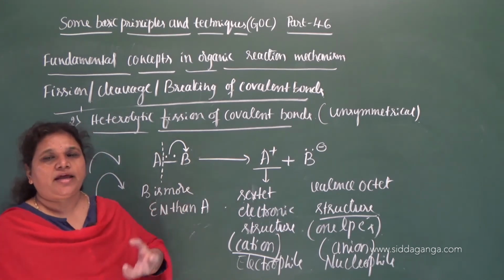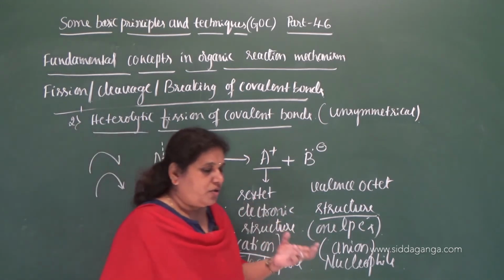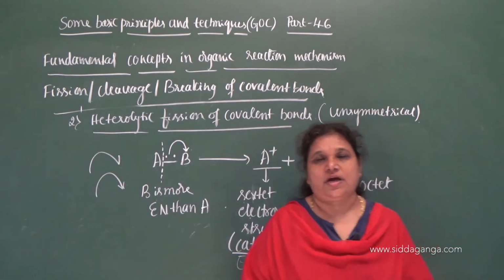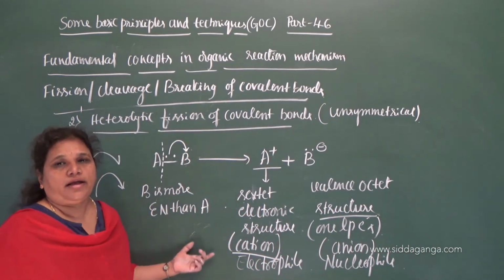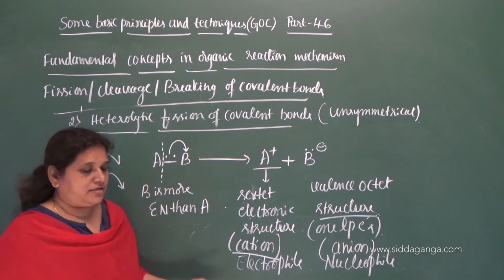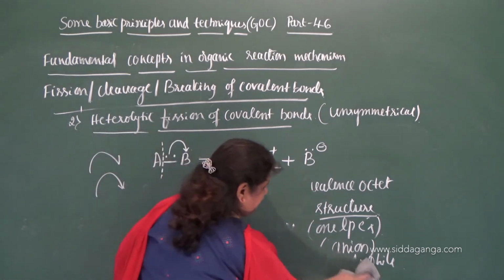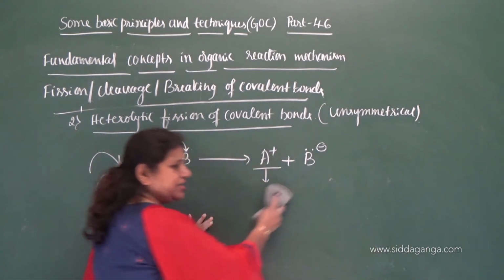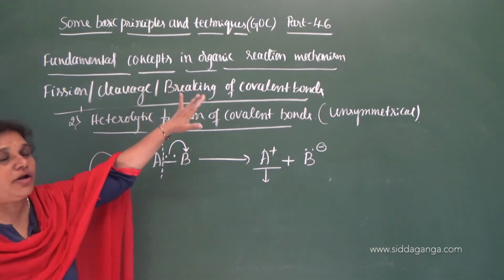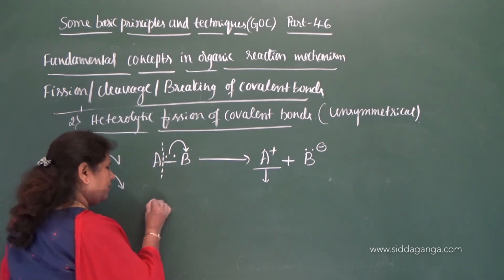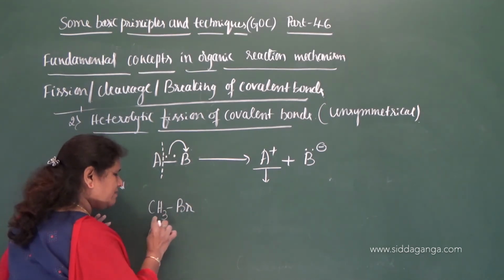So the organic reactions which proceed with heterolytic fission of covalent bonds are called ionic reactions, and they are also called polar reactions. They are nothing but polar reactions. So let me give the examples here. Whenever we are considering organic reactions, especially the fundamental concepts in organic reaction mechanism, let me give the covalent compound here, CH3Br, that is methyl bromide.